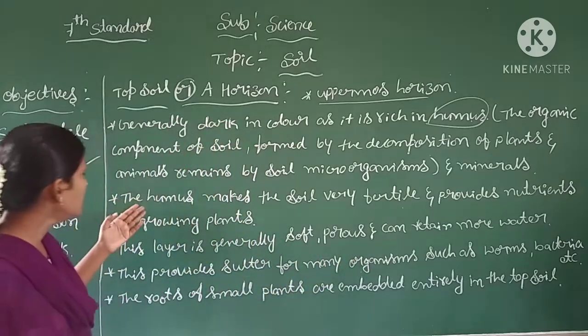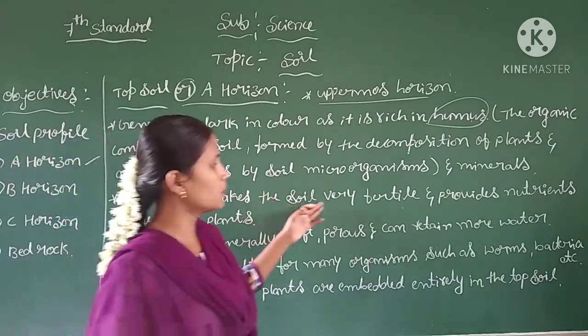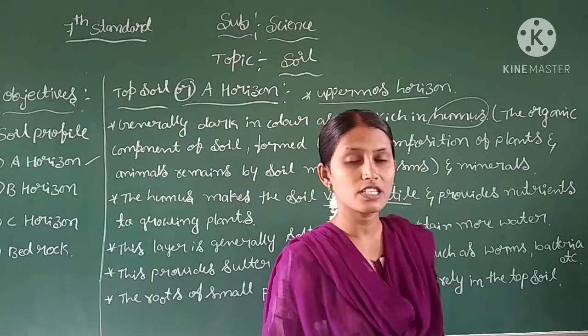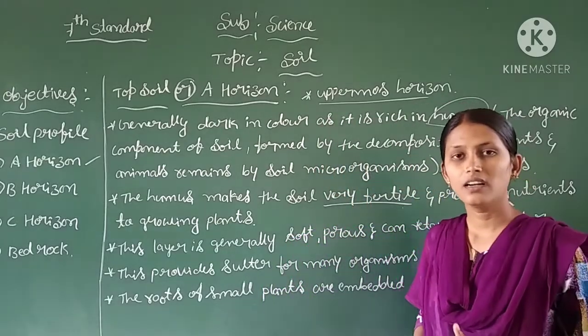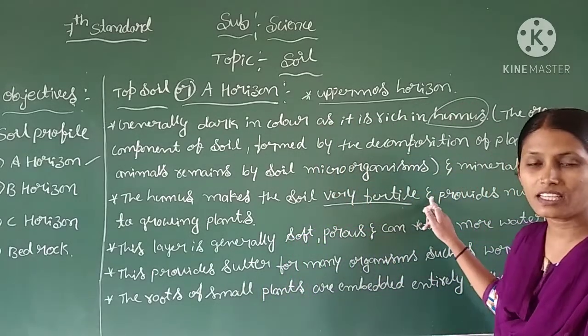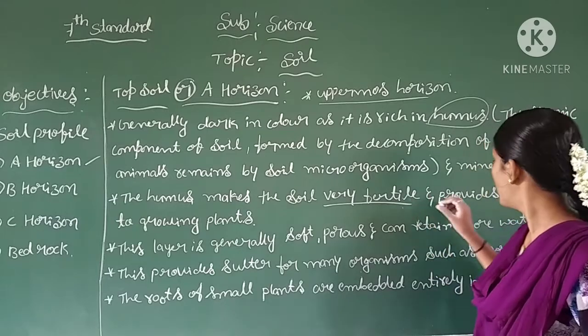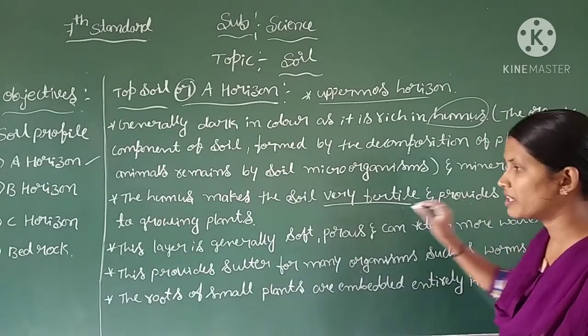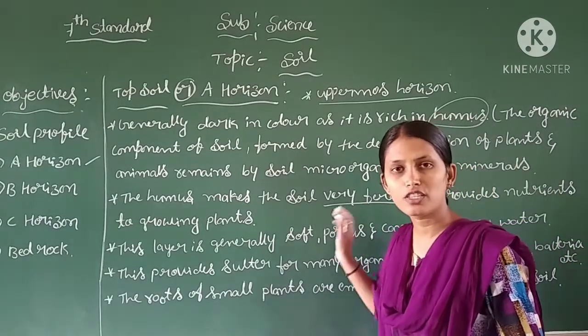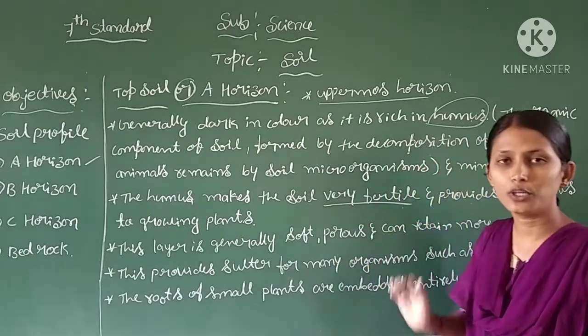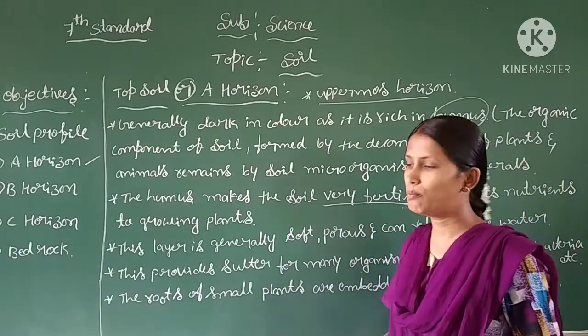Next, the humus makes the soil very fertile. The rich amount of humus in the topsoil makes it very fertile and provides nutrients for the growth of plants.